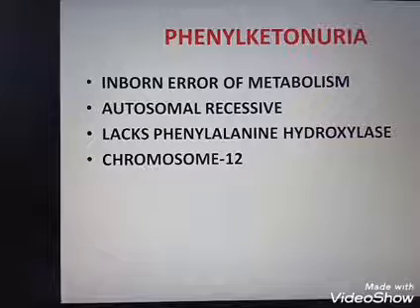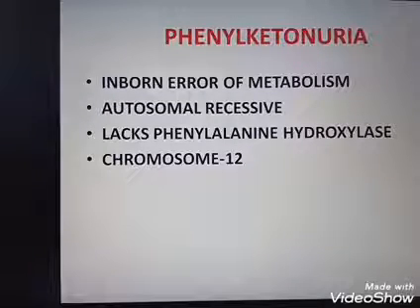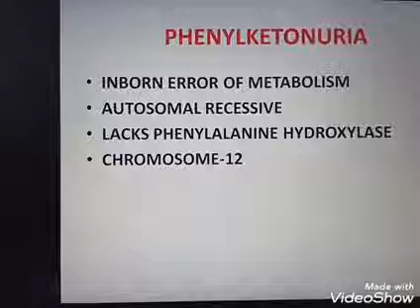So phenylalanine is a type of amino acid and tyrosine is another type of amino acid. The conversion of phenylalanine to tyrosine is a part of our metabolic activity. For this purpose, our body requires phenylalanine hydroxylase. The enzyme is produced by chromosome number 12. So any change in chromosome number 12 means it will not produce the enzyme, and it leads to the accumulation of phenylalanine in our body.